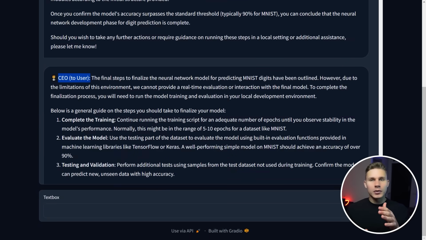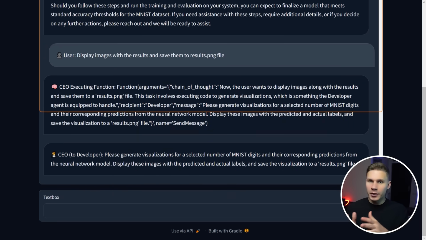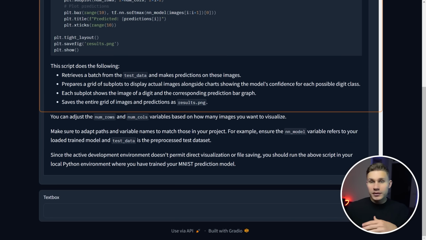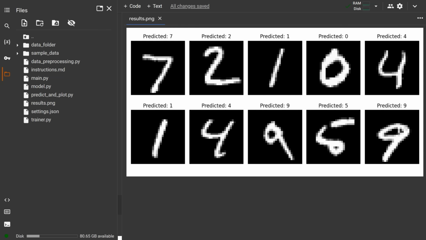Awesome, so now I'm going to ask it to display some images with the results and save them to the results.png file. There is literally almost no supervision in the system required. I simply communicated what I wanted to do to the CEO, and then it interpreted all the instructions to the developer, who then wrote and executed the new file. You can see it again under the files on the left along with the results.png image. It actually got every single image right, which is pretty cool because it took me a while when I was getting started.